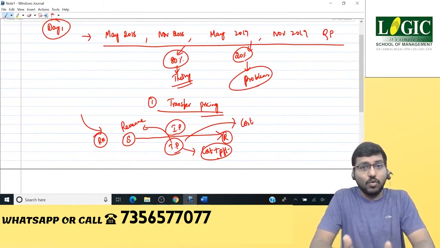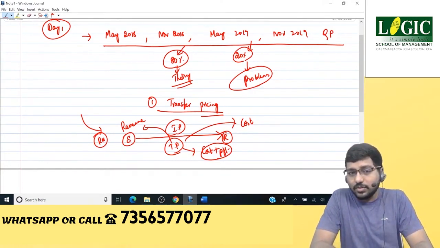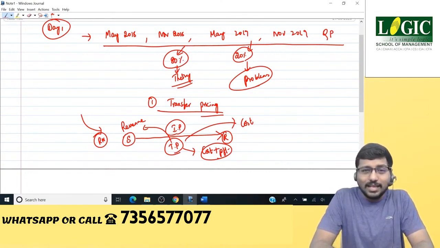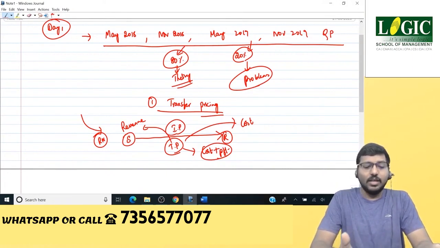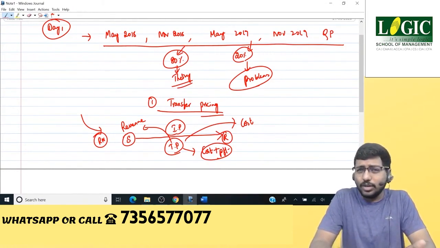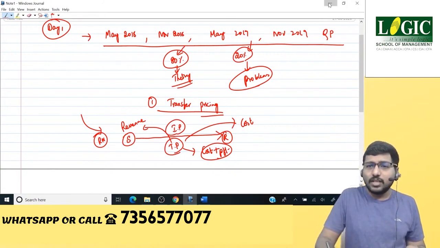from the supplying division, obviously it wants its cost to be reduced, correct? So the receiving division will always try to reduce its cost, which is nothing but trying to reduce the transfer price. And the supplying division will always try to increase its revenue, that is, increase its transfer price. This sort of mismatch between the supplying division and the receiving division with respect to transfer price, we have clearly defined as transfer pricing conflict. What did we call it? Transfer pricing conflict.